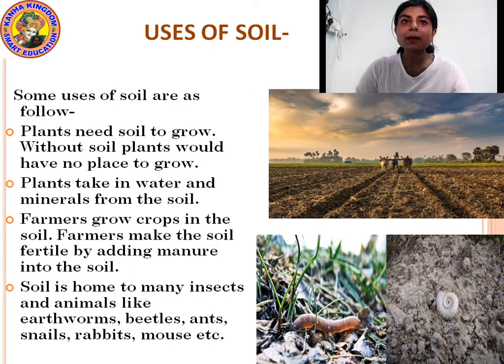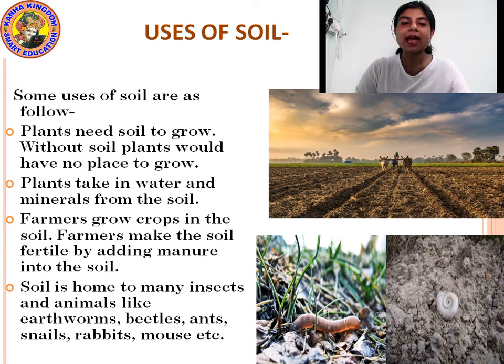Farmers make the soil fertile by adding manure into the soil. How does a farmer make the soil fertile? By adding manure into the soil.